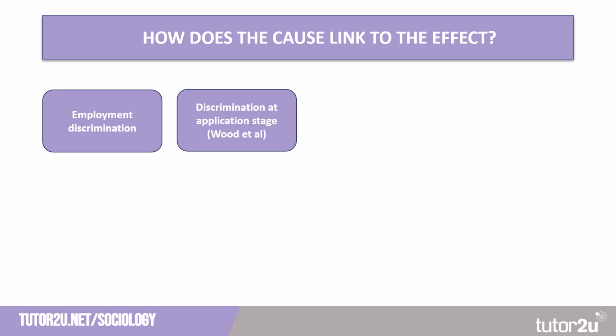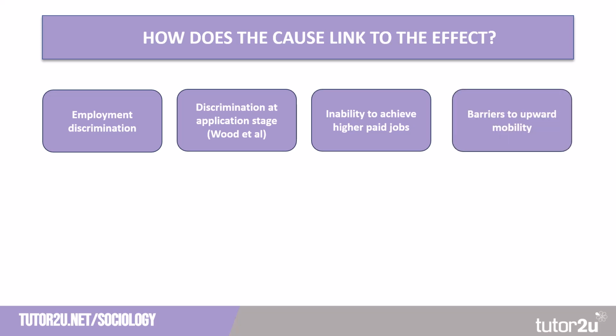Then we have to link this to social mobility. So an inability to achieve higher paid jobs, particularly at the application stage, can demonstrate that there are barriers to upward mobility for ethnic minority groups. If the question was on gender and social mobility, we could also use this explanation and talk about concepts like the glass ceiling.